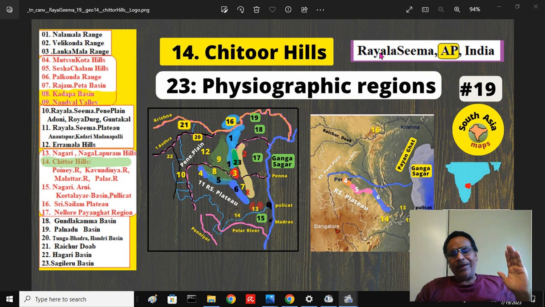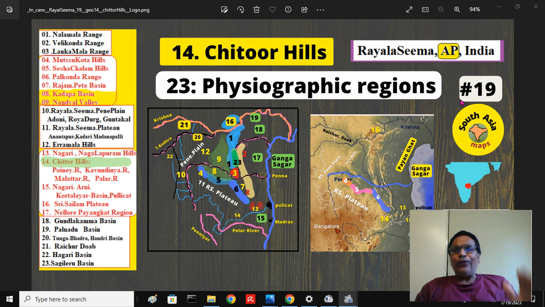In 1800 AD, the Asaf Jahi Nizam ruler, son of the original Nizam, ceded, gave these lands to the East India Company Bahadur, and the region was made part of Madras Presidency. It was ceded, so these are called ceded districts.